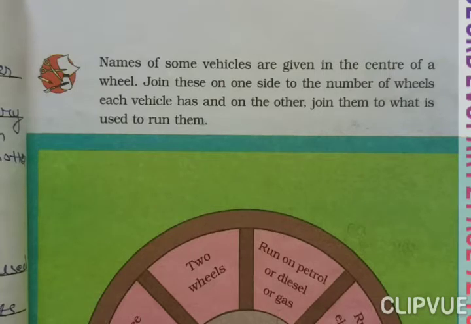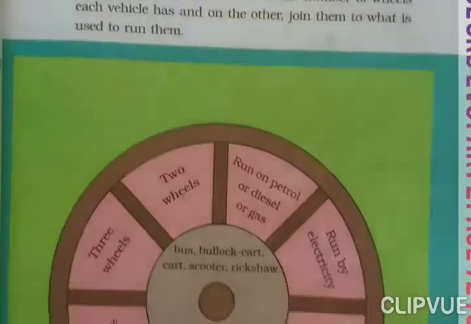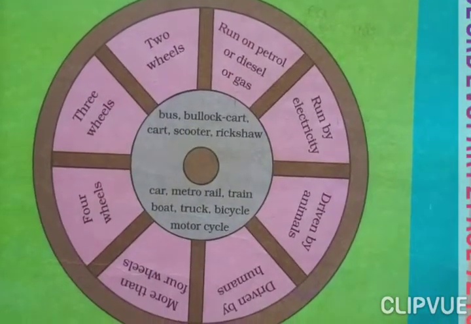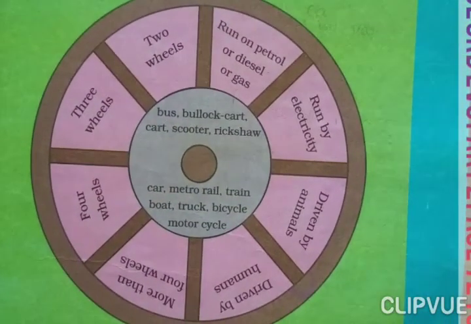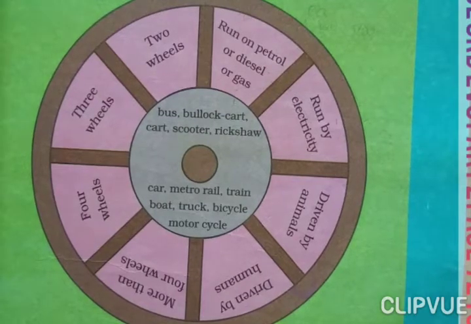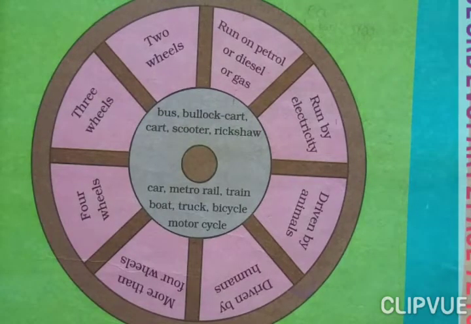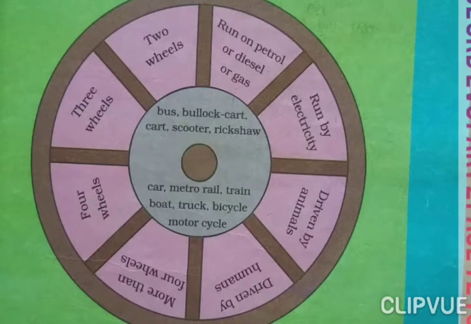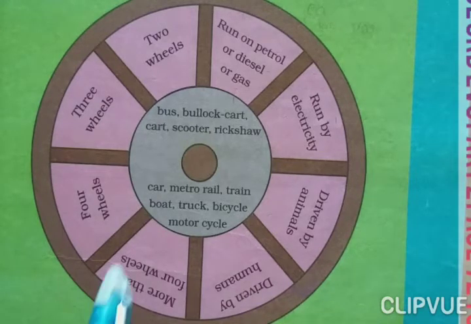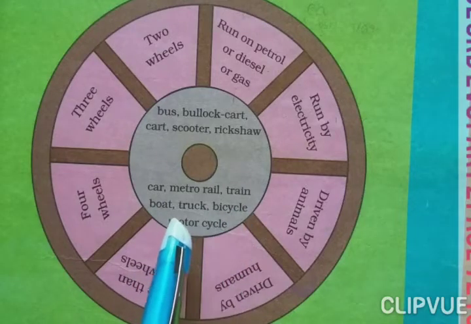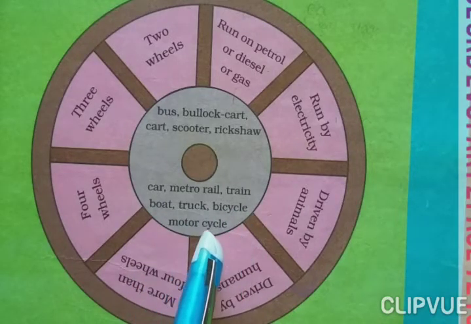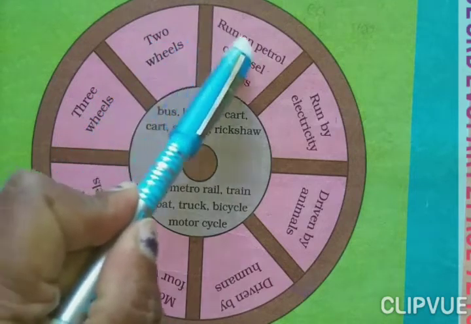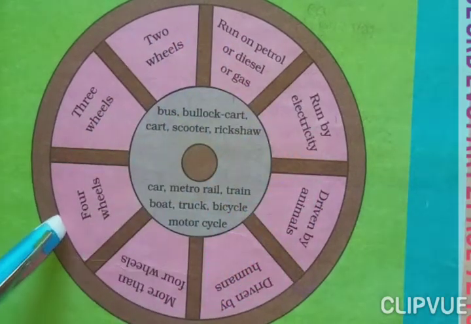Now here, in your textbook, page number 75. Look at this wheel, and I have given the answer in your PDF. From the PDF you will write the answer in your textbook and notebook. Here they have written bus, bullock cart, scooters and rickshaw. Here are written car, metro train, boat, truck, bicycle and motorcycle. So here they have written how they are run.